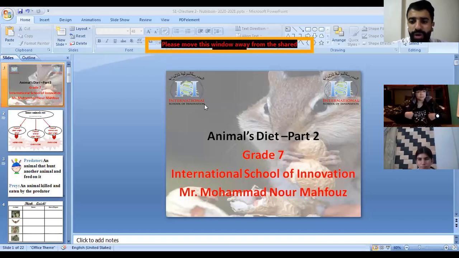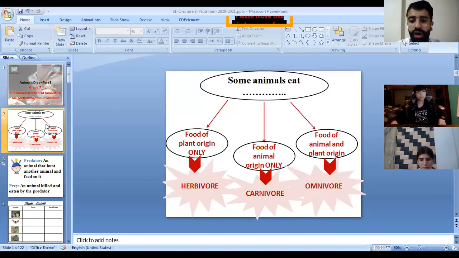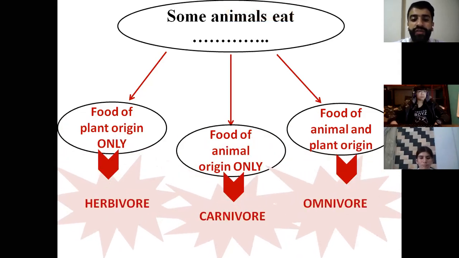Last time we started part 1 about the animal's diet and we identified the meaning of omnivore, carnivore, and herbivore. We said that the animal that feeds on food of plant origin is called herbivore, while that feeding on food of animal origin only is called carnivore, while that consuming food of animal and plant origin is referred to as omnivore. All of them, we covered them the last time. This is a quick revision.